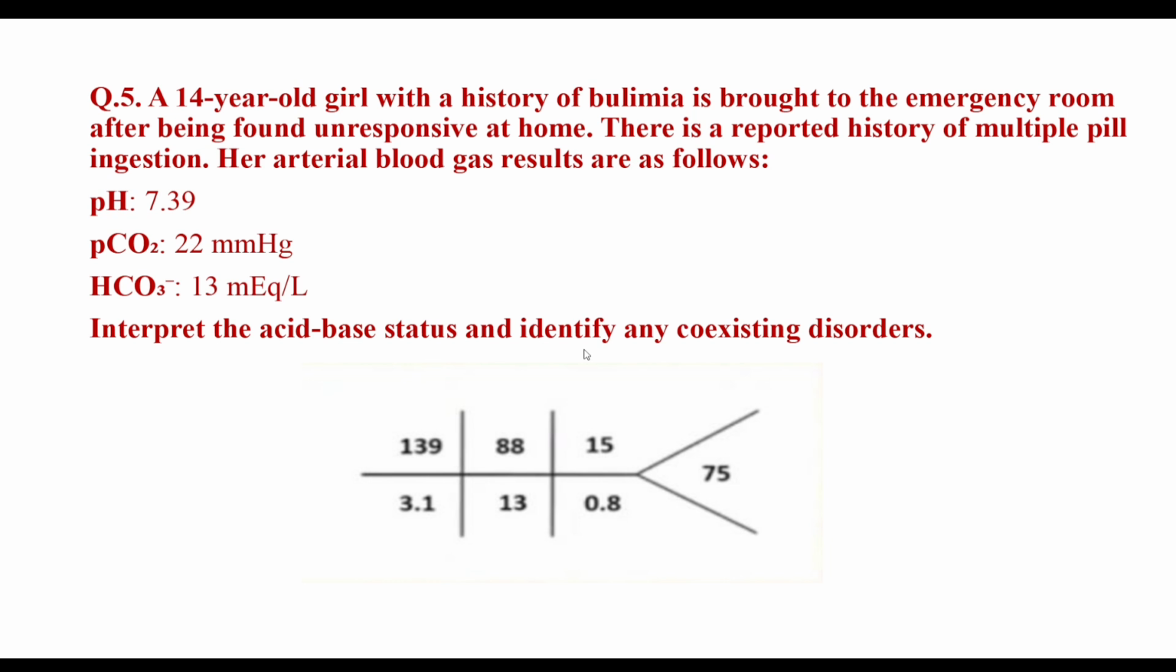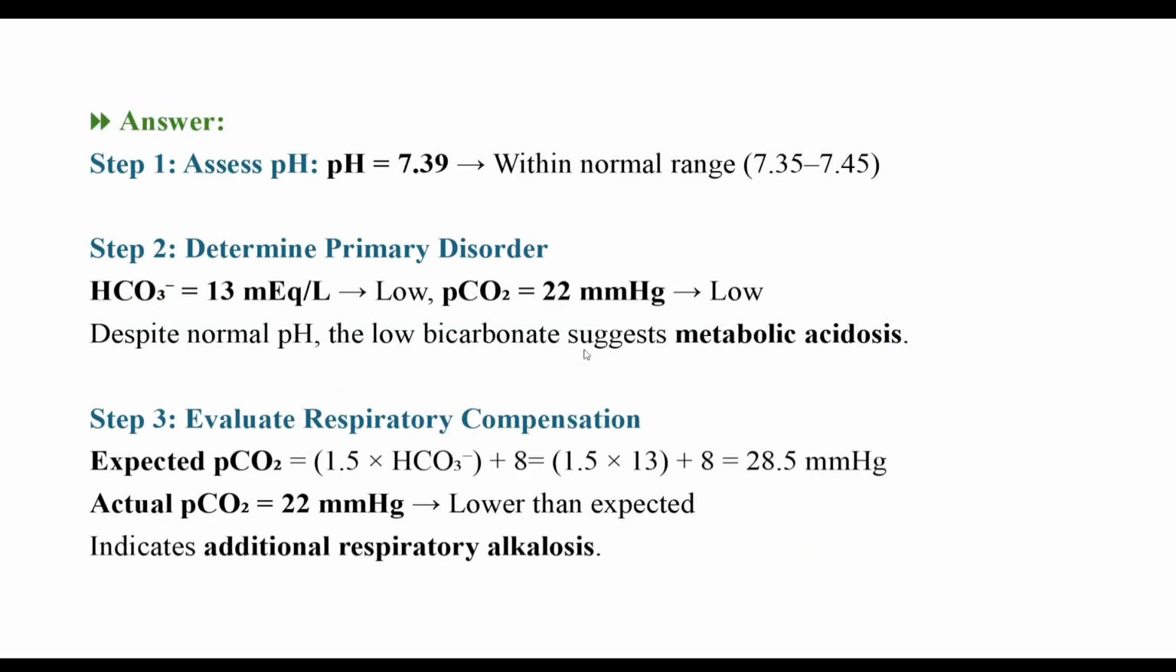Now interpret the acid base status. So here pH is normal, but other values are not normal. pH is 7.39, so within the range. Determine the primary disorders. Bicarbonate is less, so bicarbonate has decreased. PCO2 is also low, so despite normal pH, the low bicarbonate suggests metabolic acidosis.